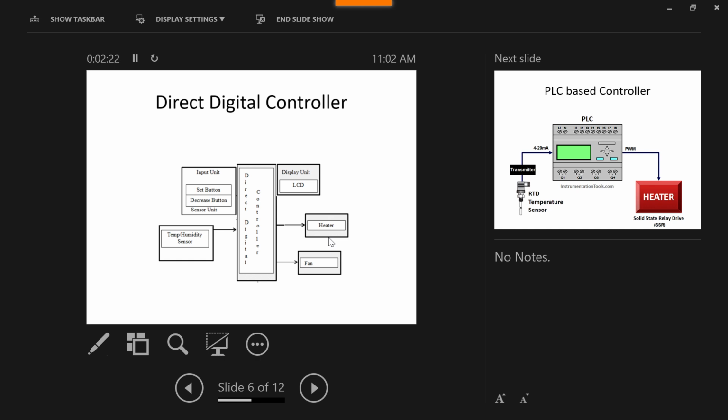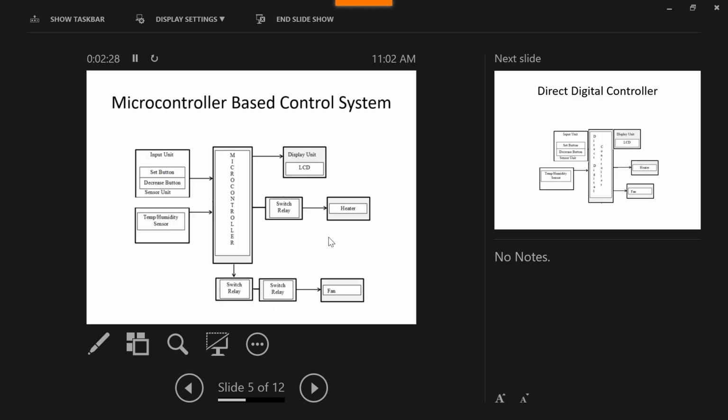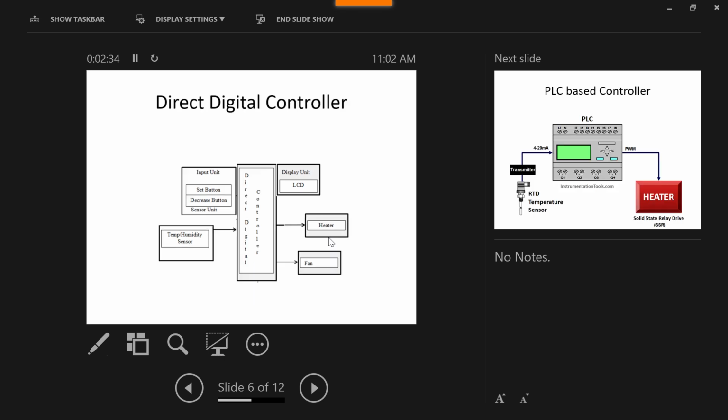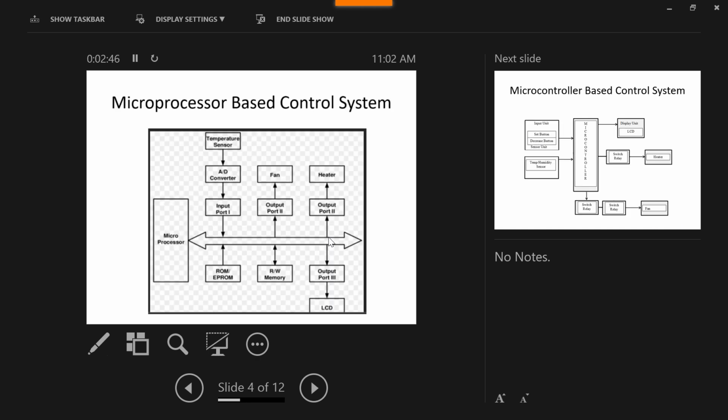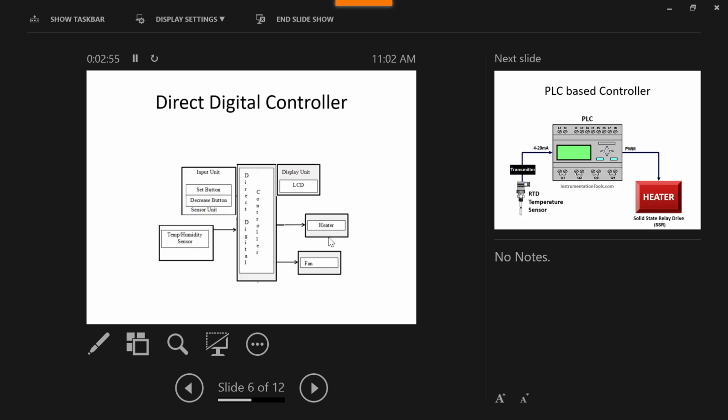So what we saw, for example, we saw about the microprocessor. It's also a temperature controller. Similarly, we saw about microcontroller. It's also a temperature controller. And here we saw about the direct digital controller. It's also a temperature controller. Now you can see the difference, the circuit difference. The microprocessor, it is very complex. In microcontroller, the complexity of the circuit has been decreased. Then in direct digital control, it's very simple, comparing to the others. Fine. That's the thing.